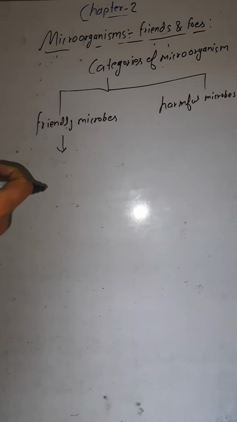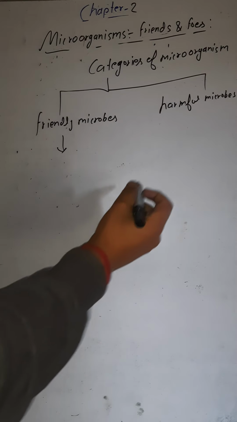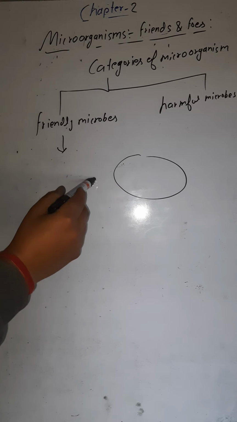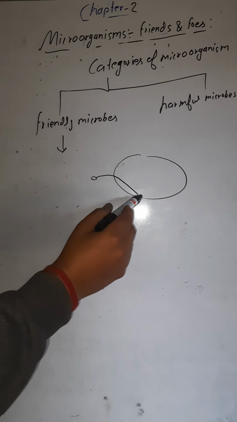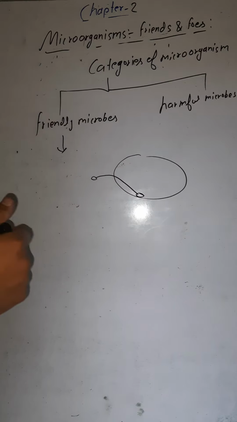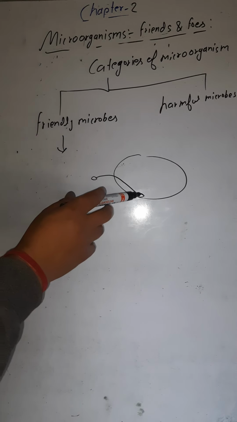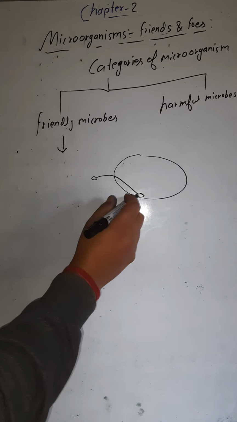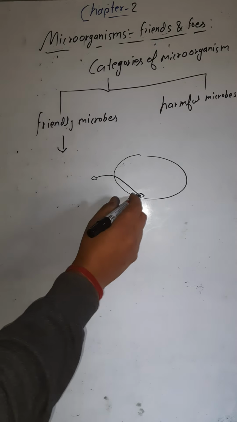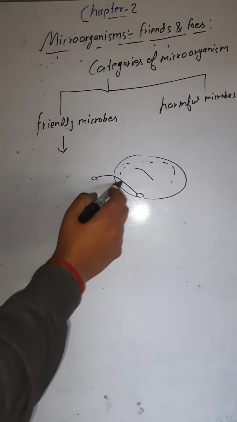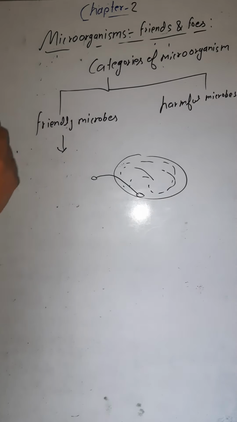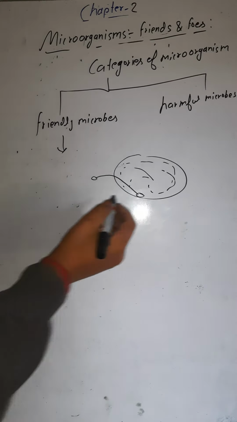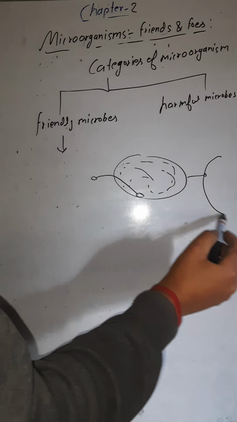It gets multiplied. Suppose you have a bowl of milk, and you keep a small amount of curd in this bowl of milk. This small amount of curd has a bacteria called lactobacillus. Later on, the complete bowl of milk turns into curd.